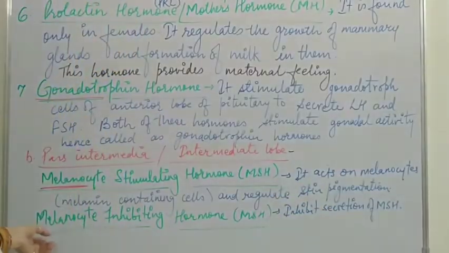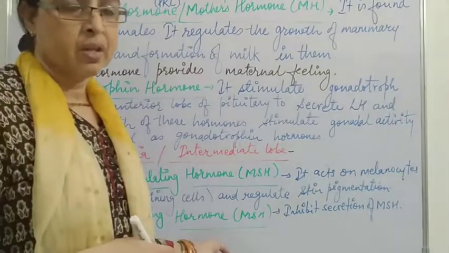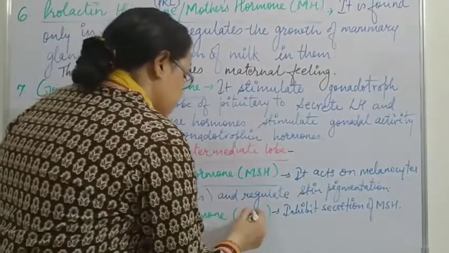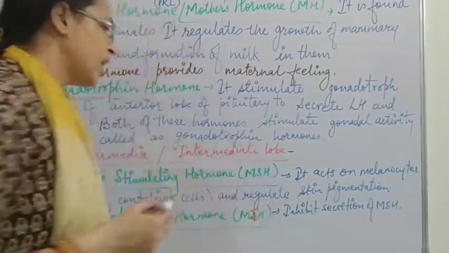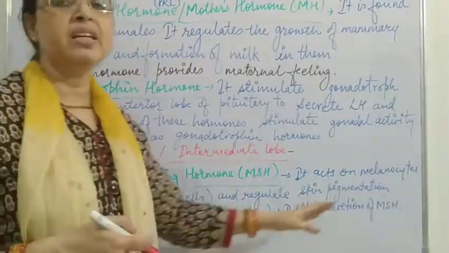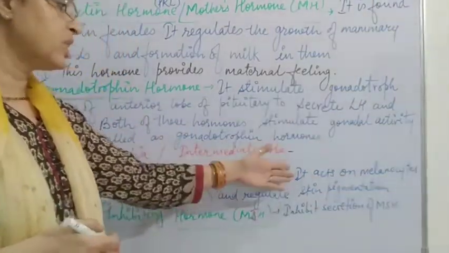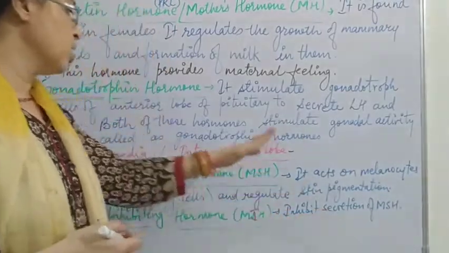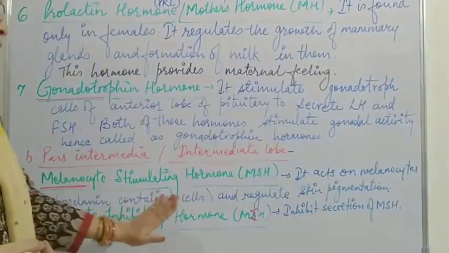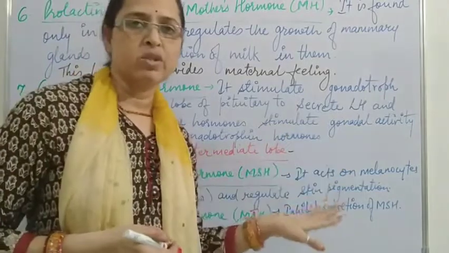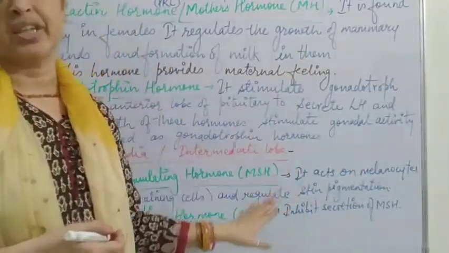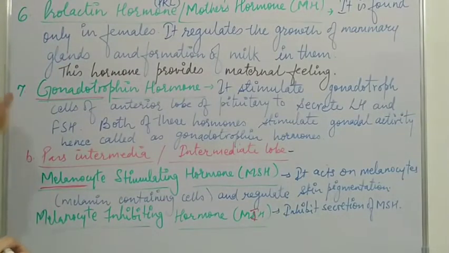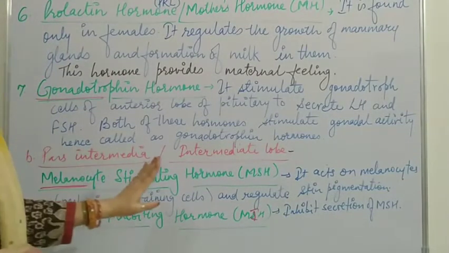Next one is melanocyte inhibiting hormone, we say MIH. This inhibits the secretion of melanocyte stimulating hormone. That means this inhibiting hormone acts on the melanocyte stimulating hormone so that the pigmentation which is done is stopped or checked. So here we have done with the hormones of pars distalis and pars intermedia.